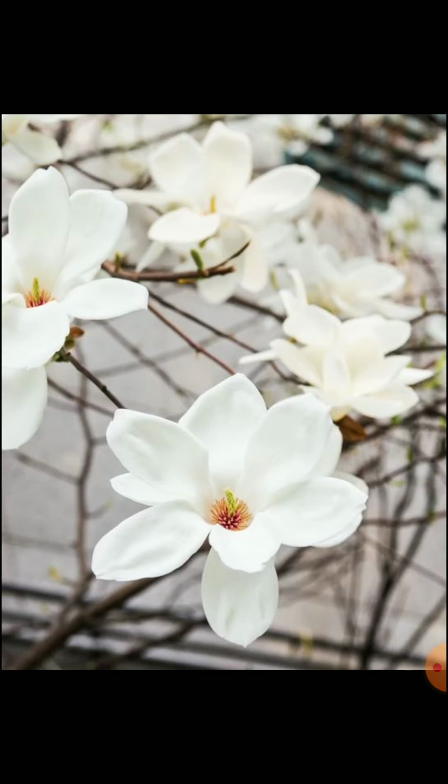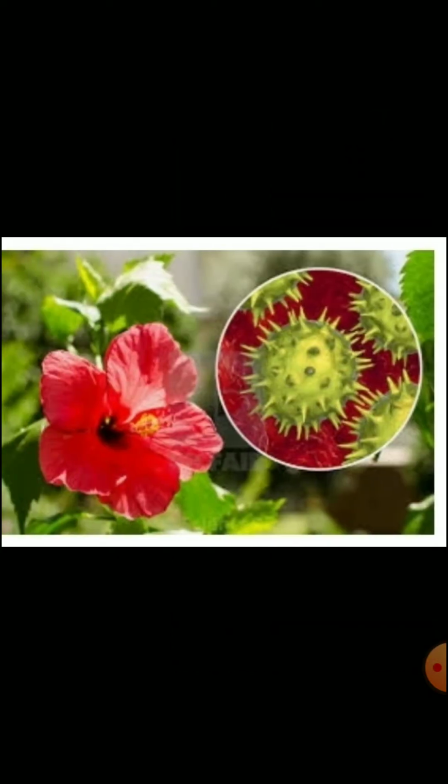Flowers with white petals are usually fragrant. The pollen grains are sticky or spiny, which helps them stick to the body of insects. The diagram of hibiscus flower with its pollen grain shows this character.